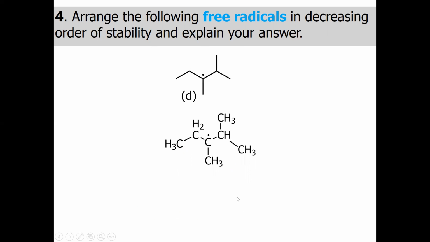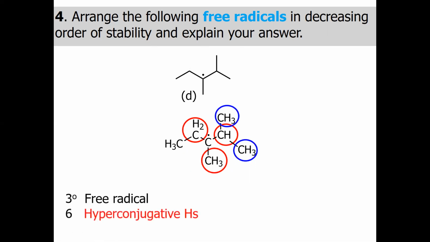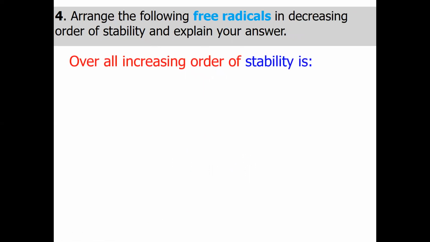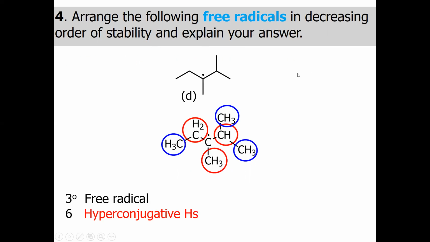All right. D. In case of D, you can see here, this is the molecule, and this molecule has basically a 3 degree radical. On the left side you can see it's a CH2, on the right side CH, and below you have CH3. Total 6 hyperconjugative hydrogens, and it's a 3 degree free radical.